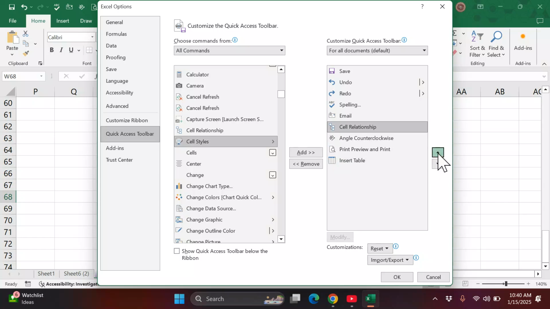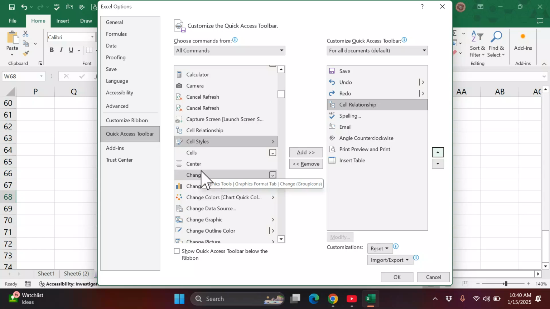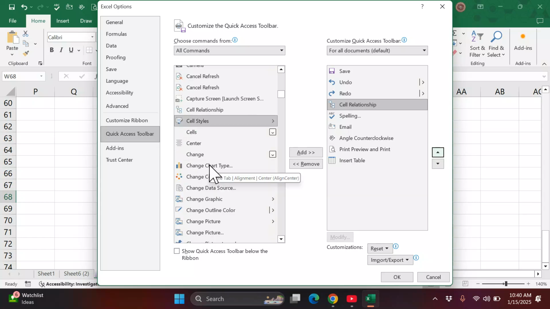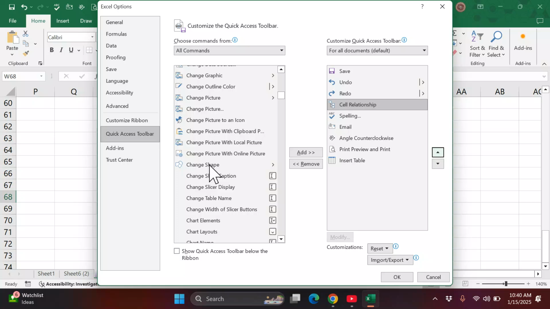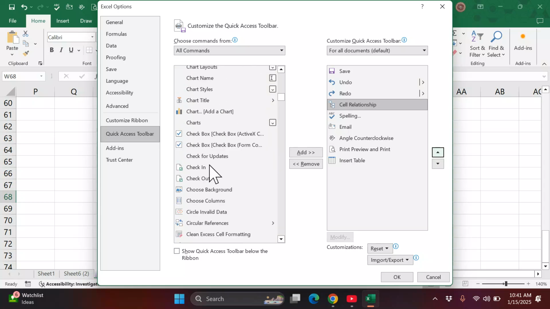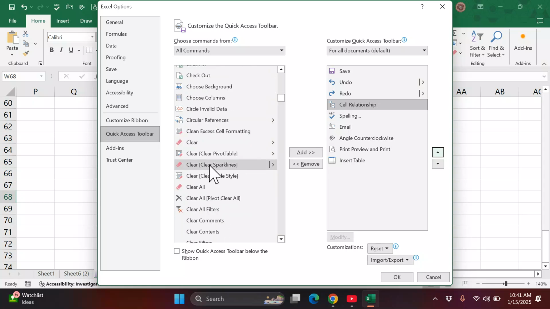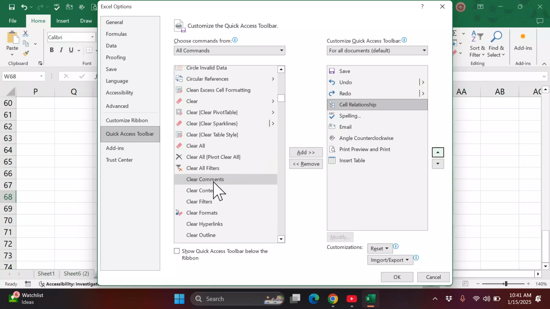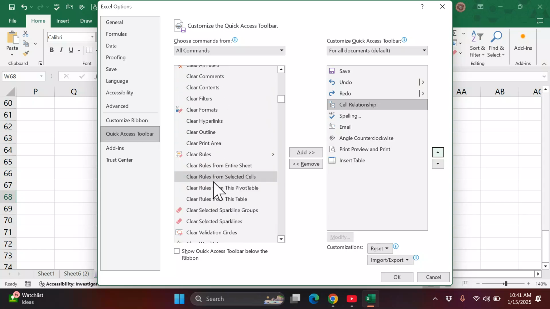I can decide to move it up. So that is how we can add our commands. If you are looking here and you see a command which is not included there, but you want it and you want to access it easily, many commands are included in the ribbon, but you can as well get them from here, add them to your quick access here, and utilize them.